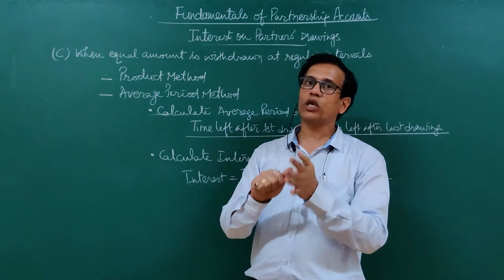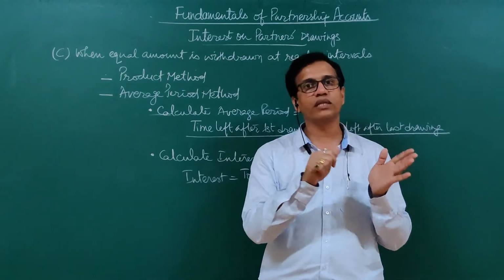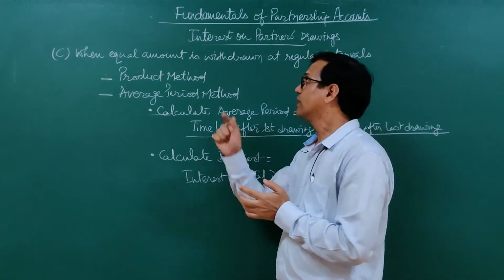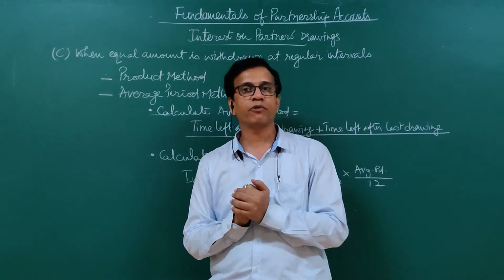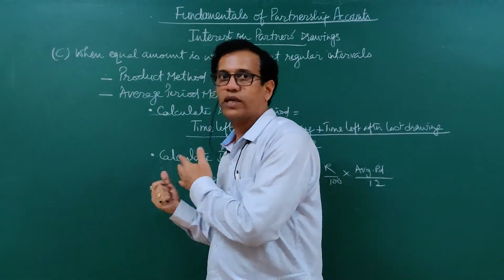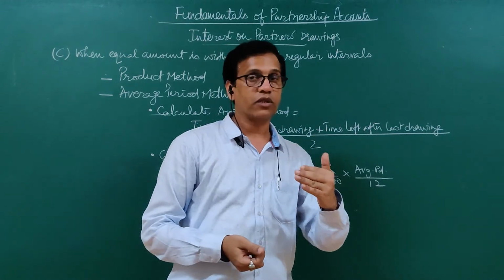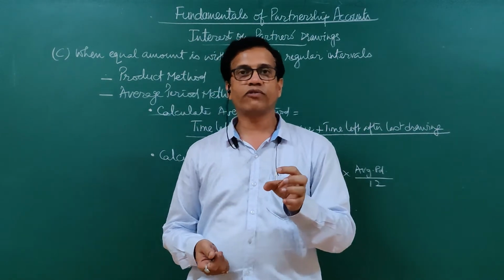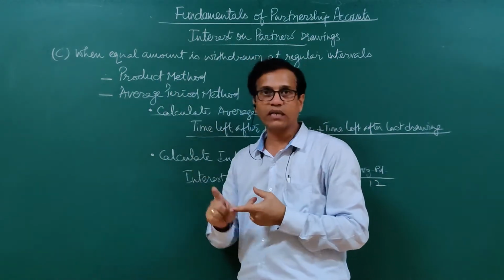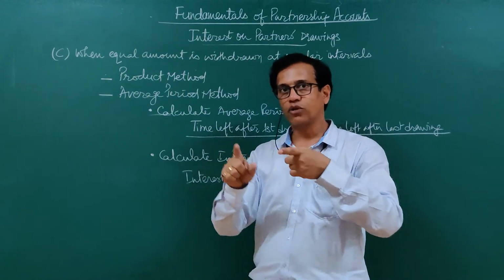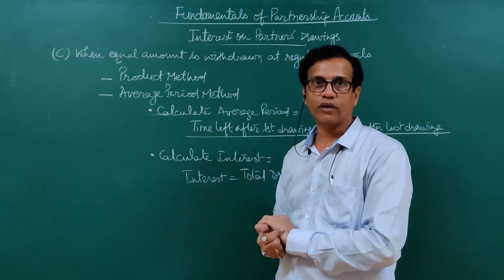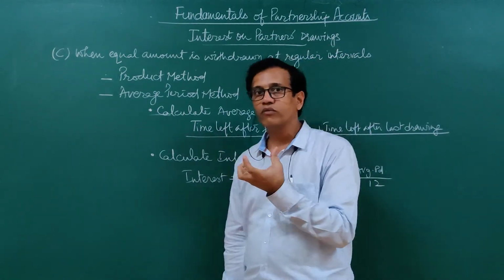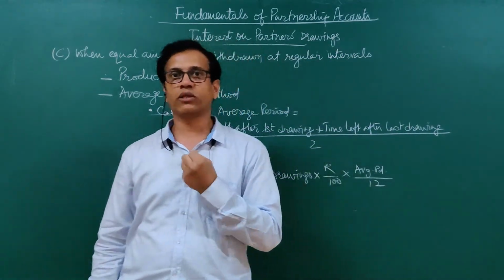So we know about the simple interest method. We have seen some questions also. We have seen a question of calculating interest by the product method. So here also we can apply it, because here the partner is drawing every month. So 12 transactions are there. So for all the 12 transactions, calculate the product of each transaction, take the total of those products and calculate interest for 1 month. But there is one shortcut method also.